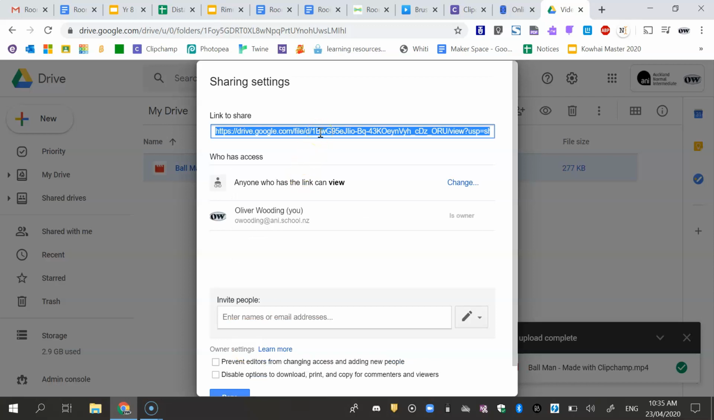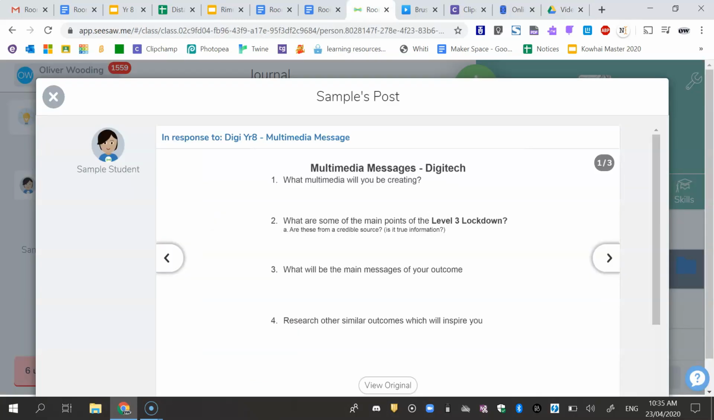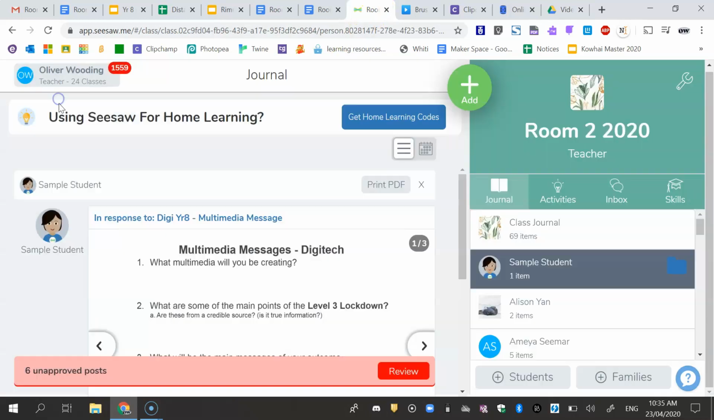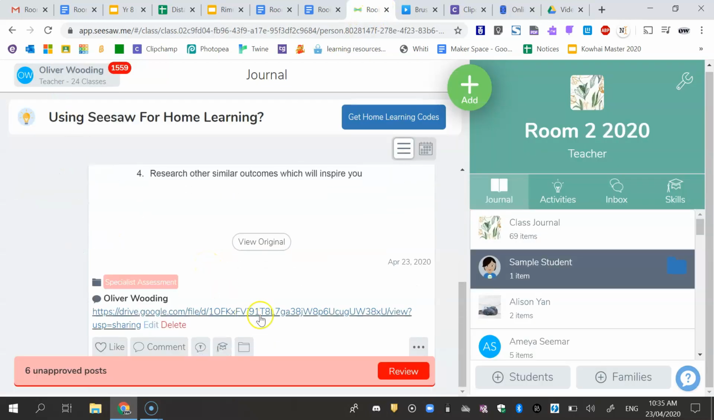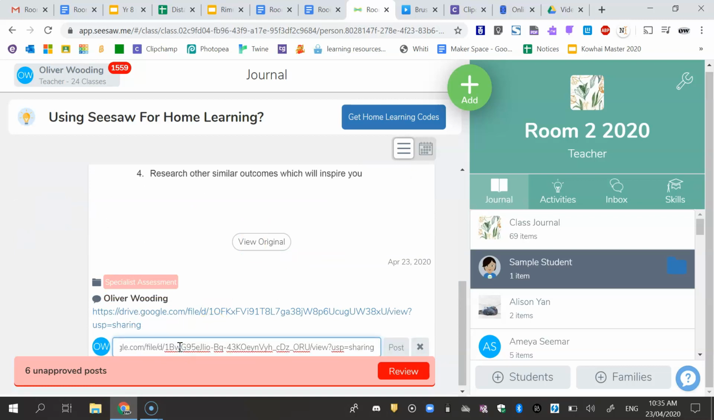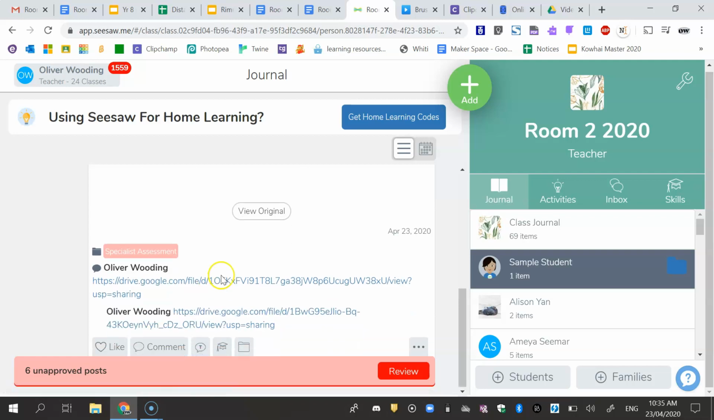I now need to copy that link, go onto my Seesaw, and once I've made my post, I need to comment and paste that link and press enter. Now when anyone clicks this, they will be able to see that video.